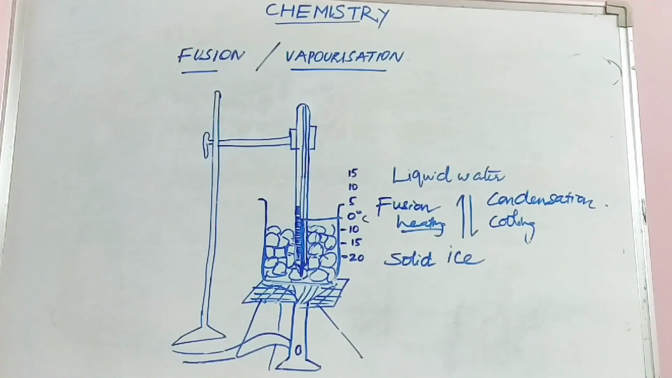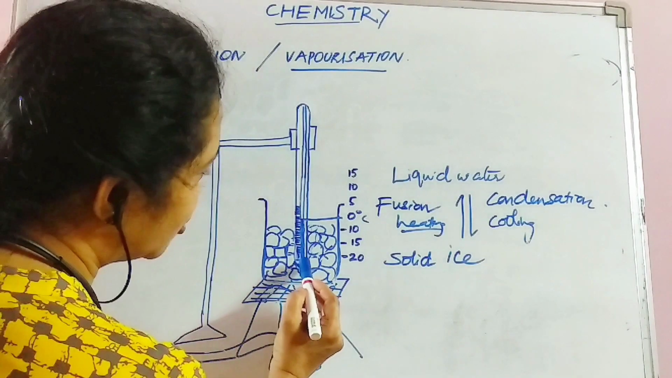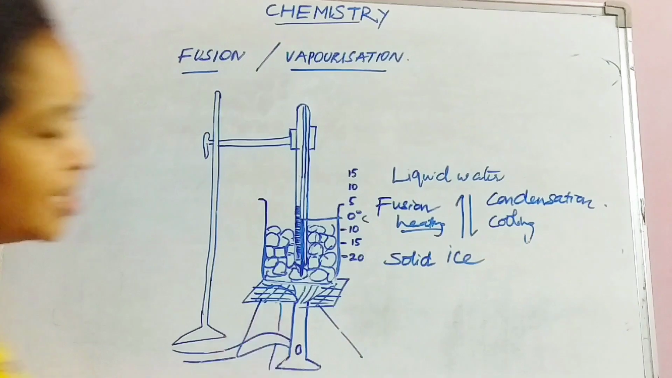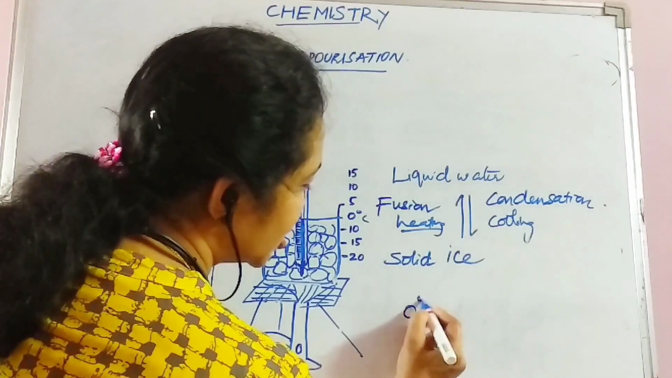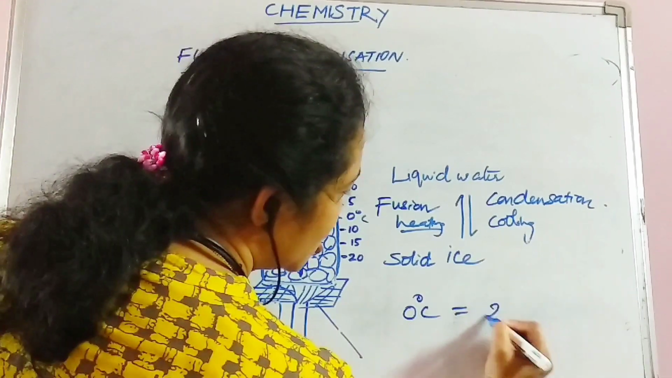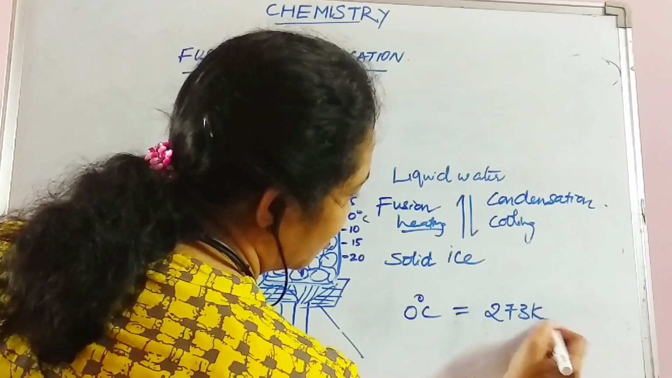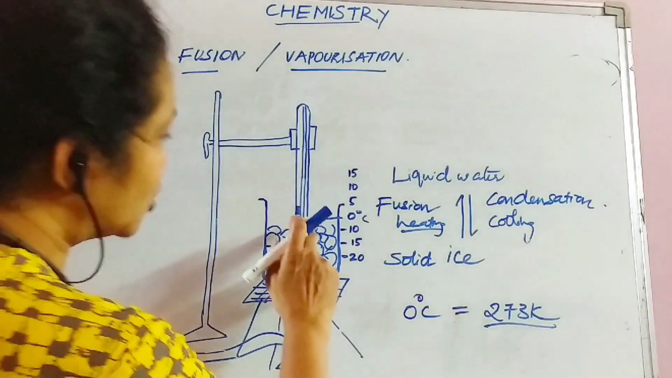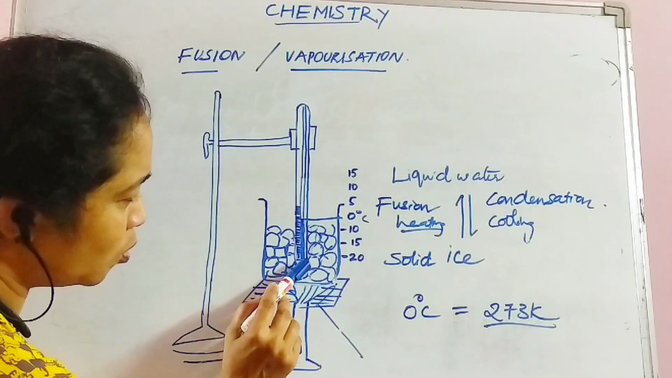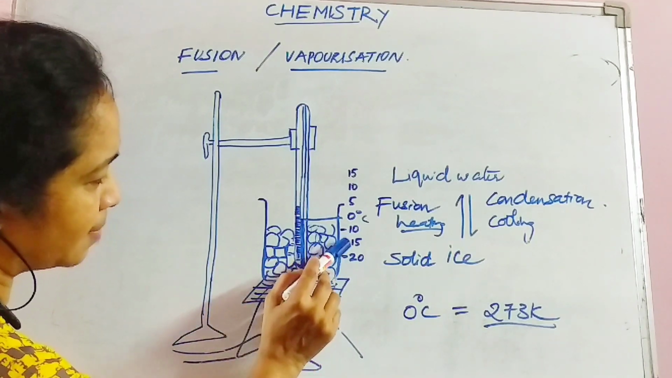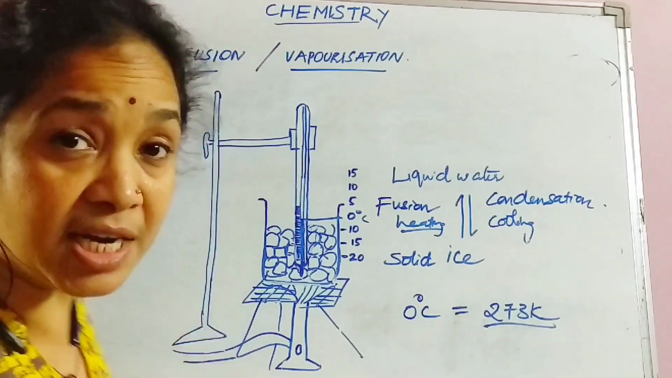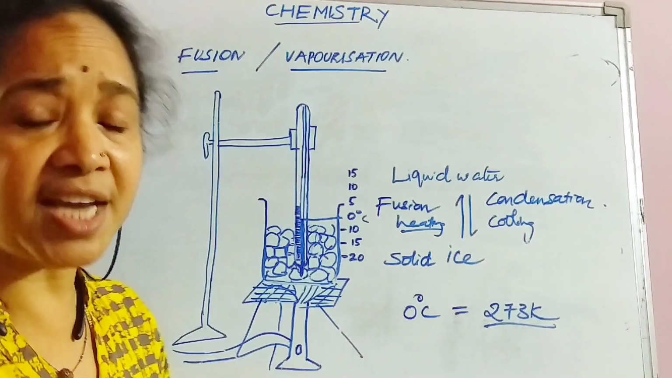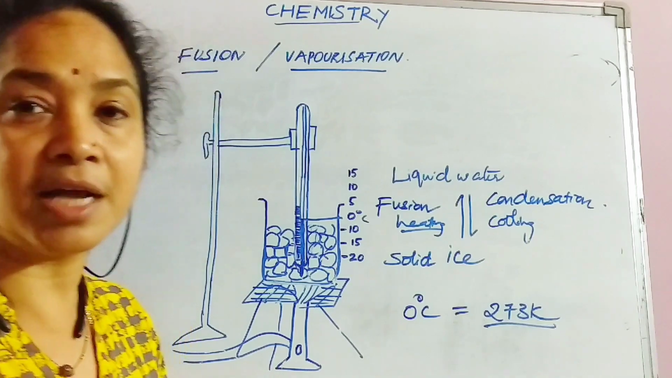So here, what you observe is that initially the mercury level rises, and when it comes to 0 degrees centigrade, which is also considered as 273 Kelvin, the standard scale for measuring temperature. The mercury level slowly rises from -20, -15, -10, and finally at 0 degrees centigrade it remains constant. You don't see any rise in the mercury level in the thermometer.